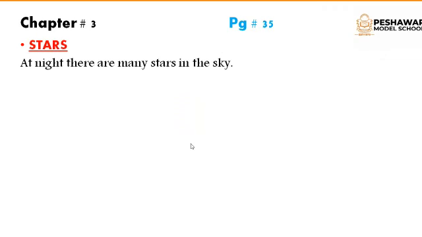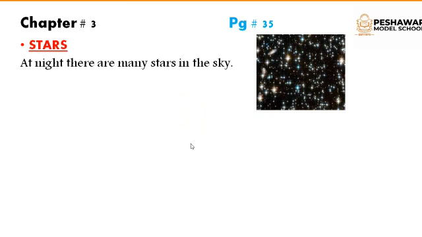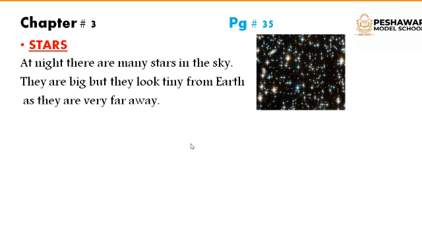Stars. At night there are many stars in the sky. They are big, but they look tiny from Earth as they are very far away. As you know, at night there are many stars in the sky, and these stars look very small when we see them in the sky.